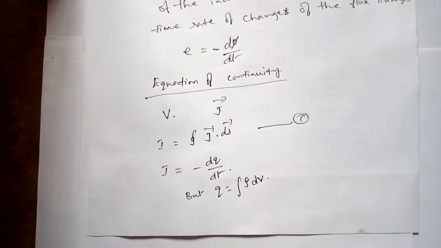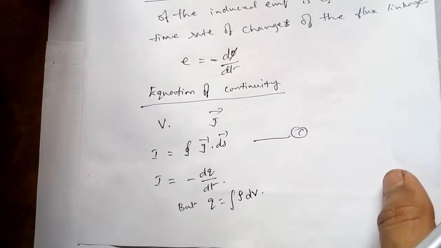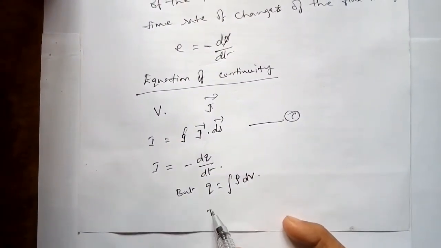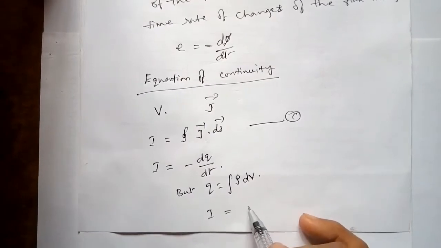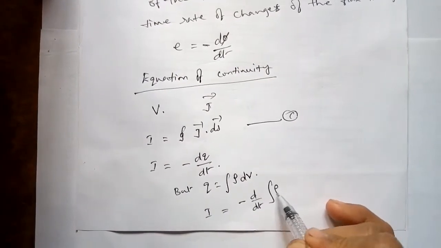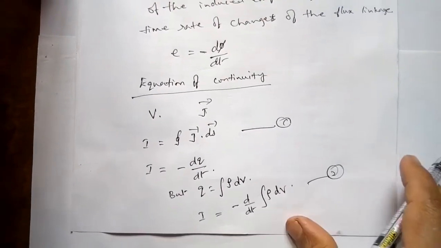Therefore, if you substitute, you can write the above as I is equal to minus d by dt of integral rho dV. Call this equation 2.